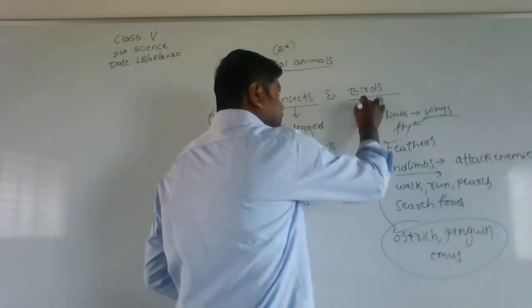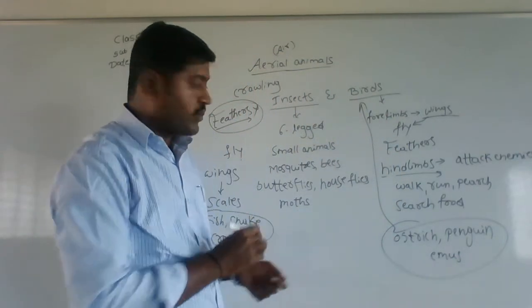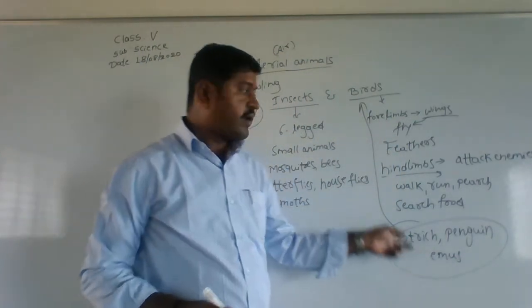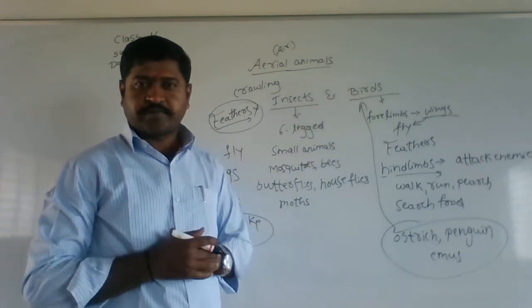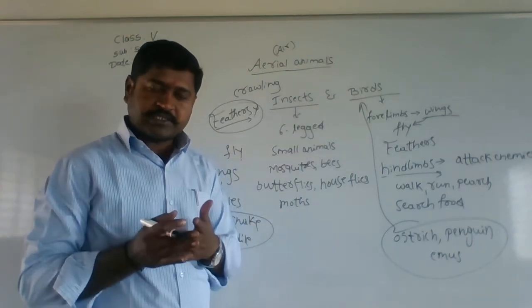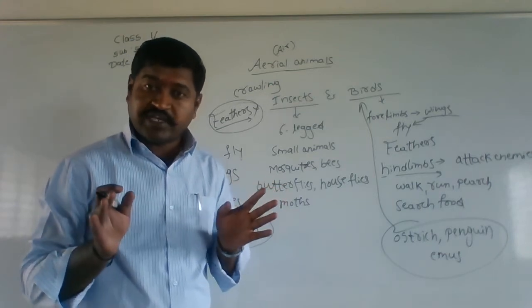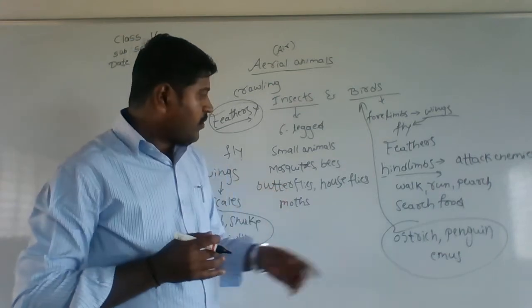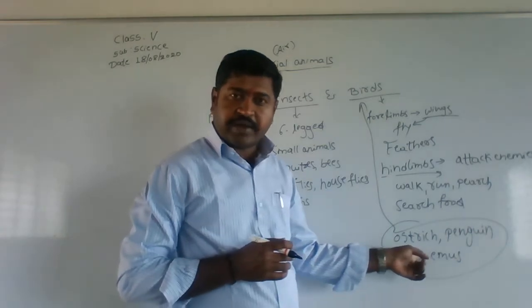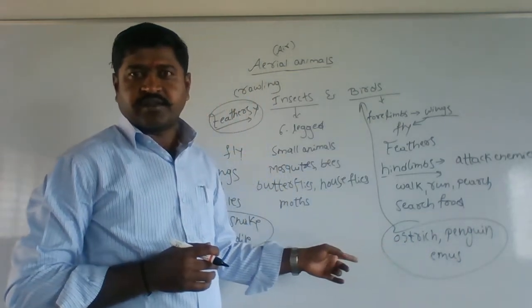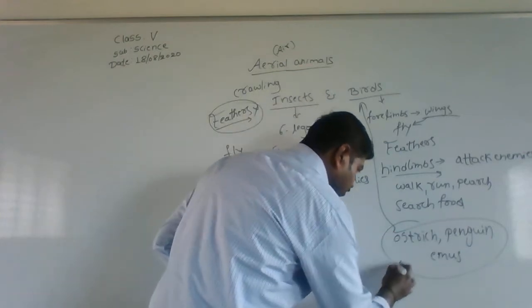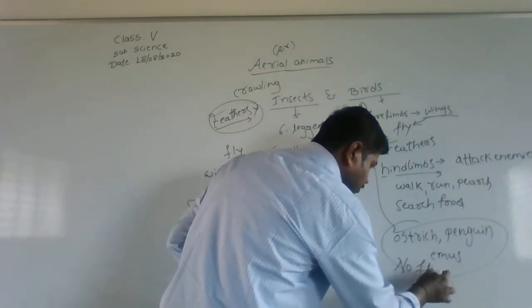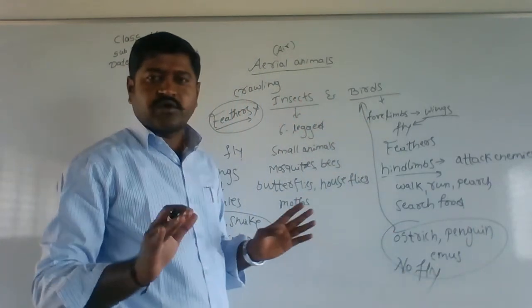You know birds and penguin. We are going to call all these three in this birds category only. We call them also birds. When we say birds, birds have to fly with the help of their wings. Whereas these ostrich, penguin and emu, these are also having wings, but they are not going to fly.